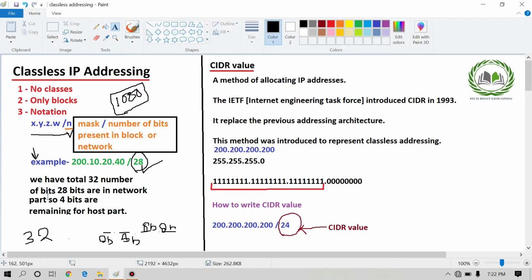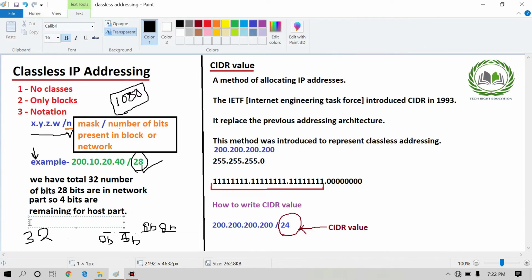We will simply write 1 1 1 1 1 1 and so on.